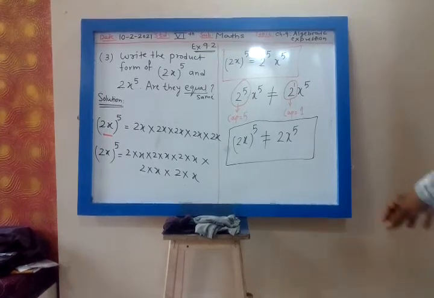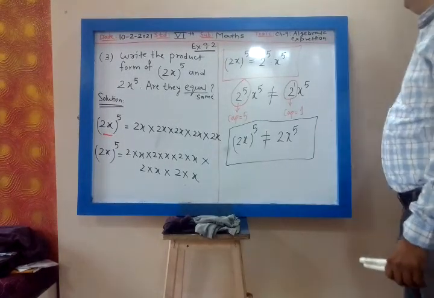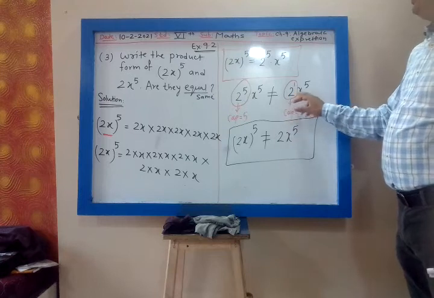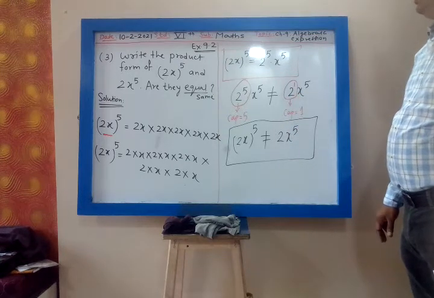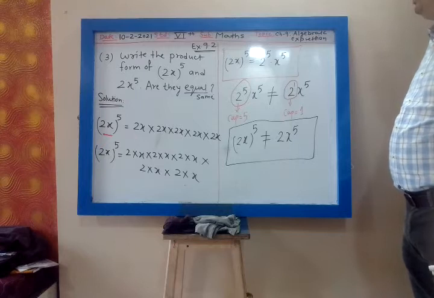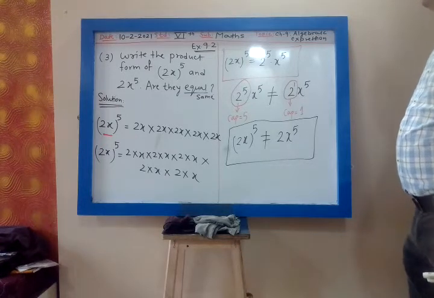So 2 raised to 5, 2 raised to 5. 2 raised to 5 is not equal to 2 raised to 1 because